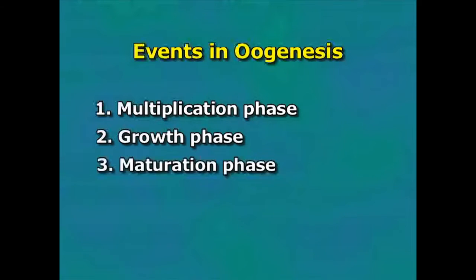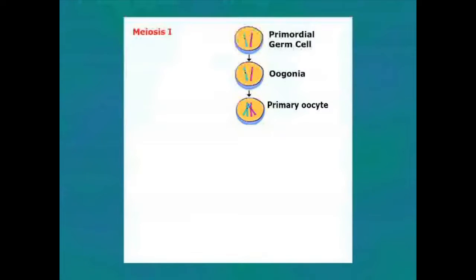Maturation phase. The primary oocyte contains the diploid number of chromosomes. After the completion of growth in the oocyte, meiosis takes place, during which the diploid chromosome number is reduced to the haploid number. This is known as maturation.